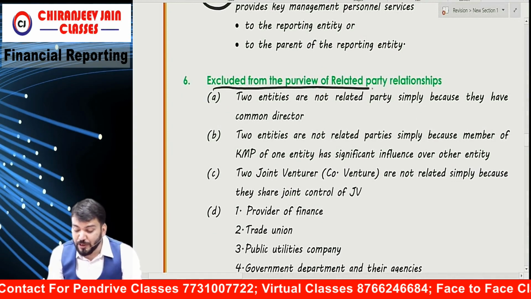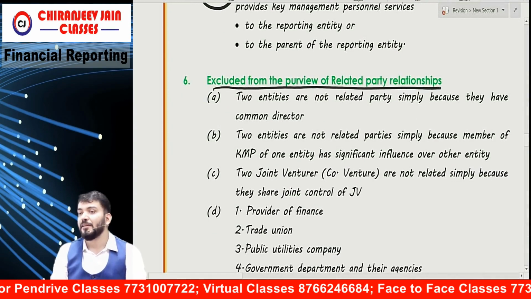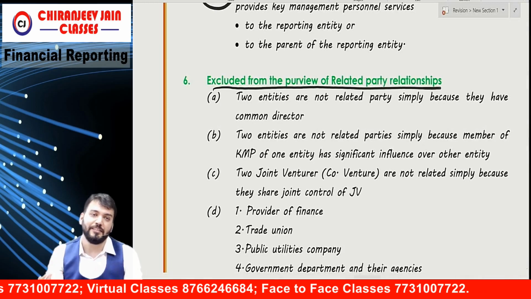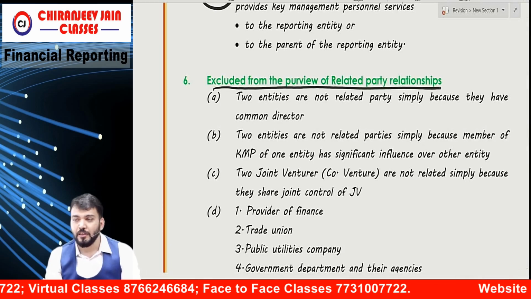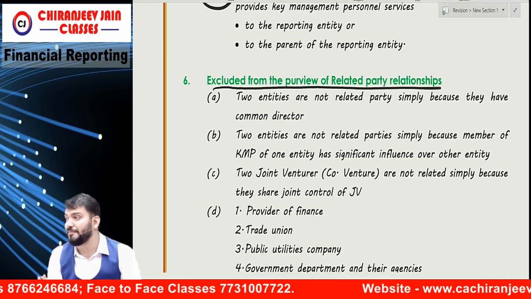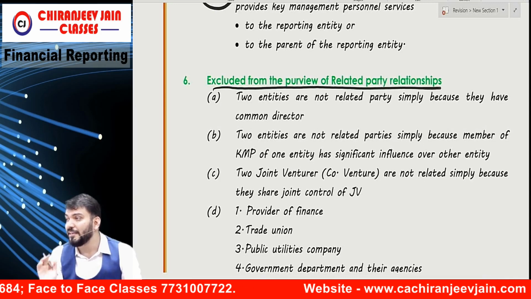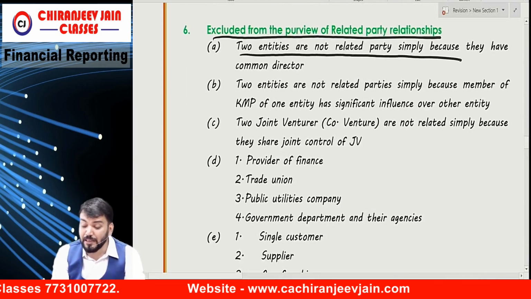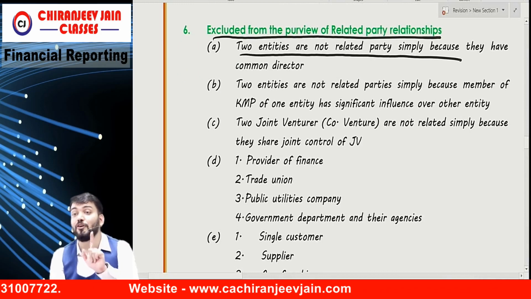Excluded from the purview of a related party relationship means it seems they are related parties, but they are not. Understood? They have given some relationships and are saying these are not related parties. Be careful. Two entities are not related parties simply because they have a common director or common KMP.